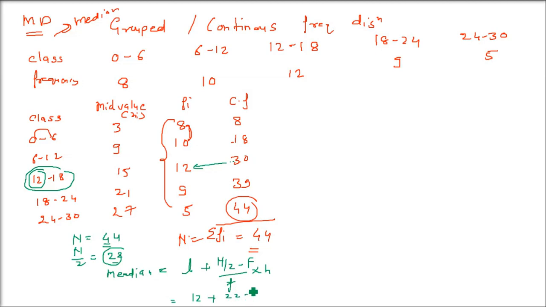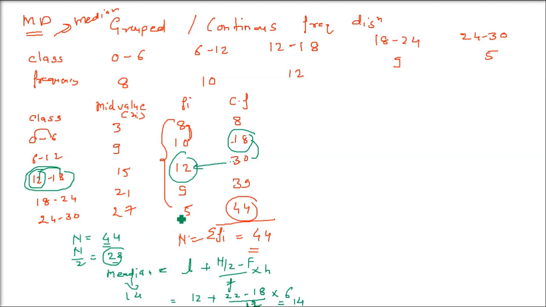What is capital F? This capital F is the previous cumulative frequency. So 18 is the cumulative frequency previous to 30. What is small f? Small f is the frequency of the class we have taken, 12 to 18, so 12 is the frequency. What is h? H is the class difference. 12 to 18, so 18 minus 12 is 6. So this is your median, which is going to come as 14. Now we have found out the median.